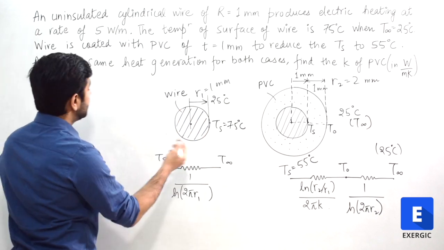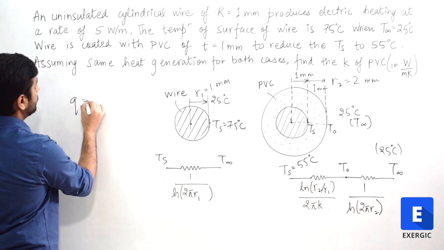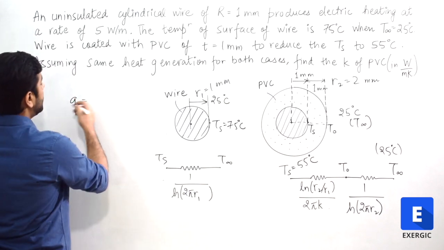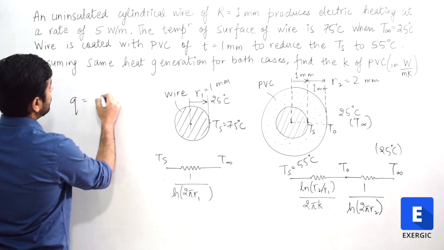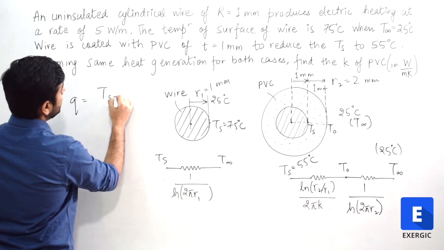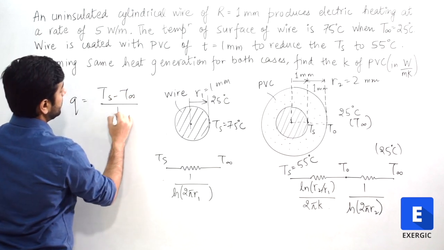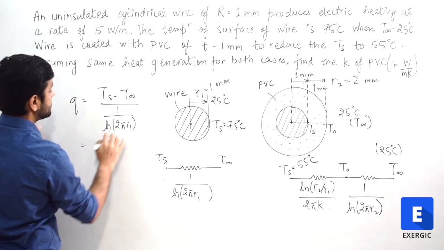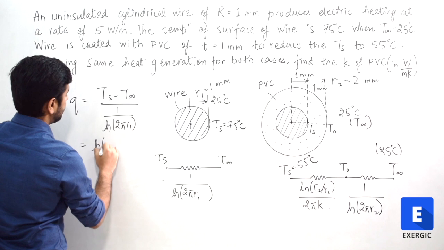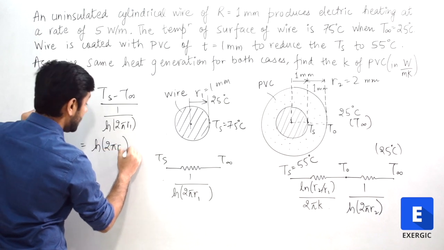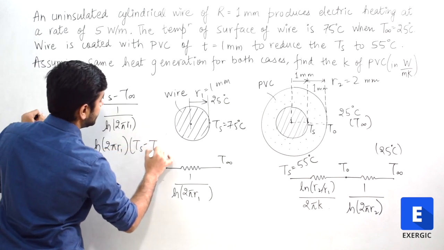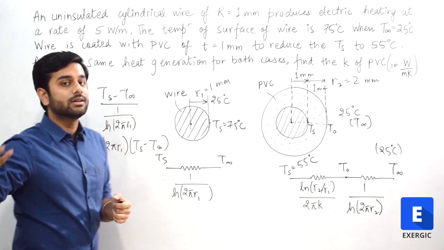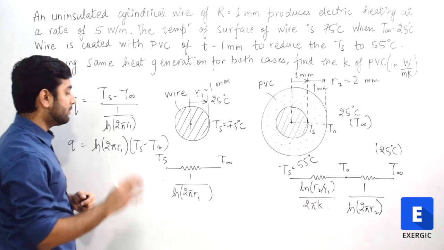So for this case, if we apply Newton's law of cooling, or the heat transfer equation for convection, you can directly write it as Q is equal to Ts minus T infinity divided by the resistance that we have here. And now this value of resistance will go on the numerator side, so it will become HA Ts minus T infinity. So directly this expression you can also write for Newton's law of cooling for convection.